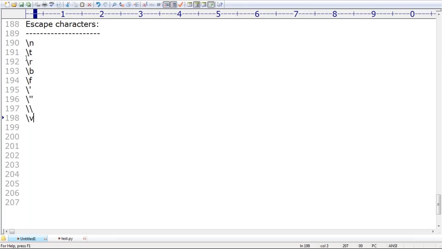Sir, backslash t means what? Horizontal tab. Backslash v means what? Vertical tab. Remember that, sir. Such a thing is also there in Python. Make sure, sir: vertical tab. There are multiple things available, right? Okay, these are the various escape characters.